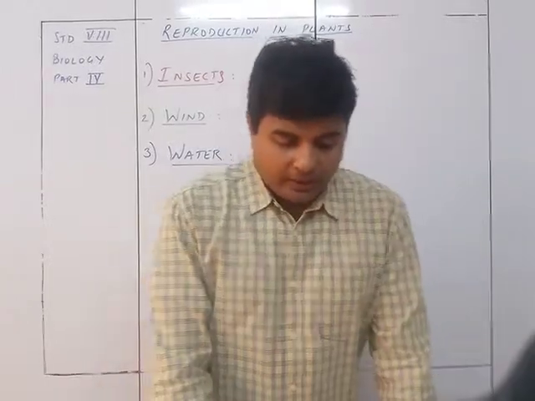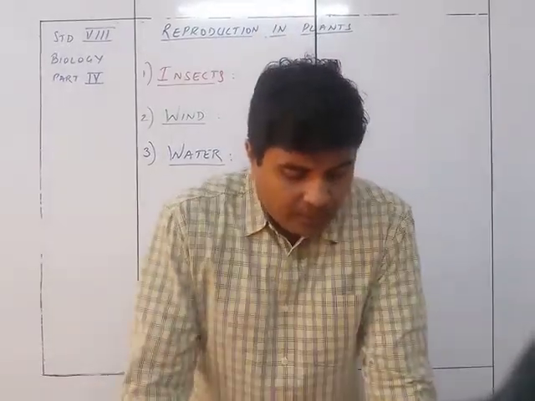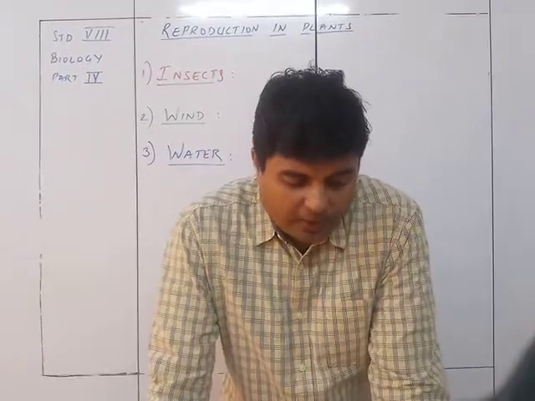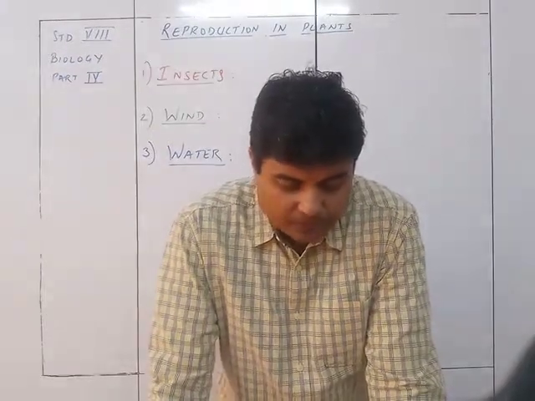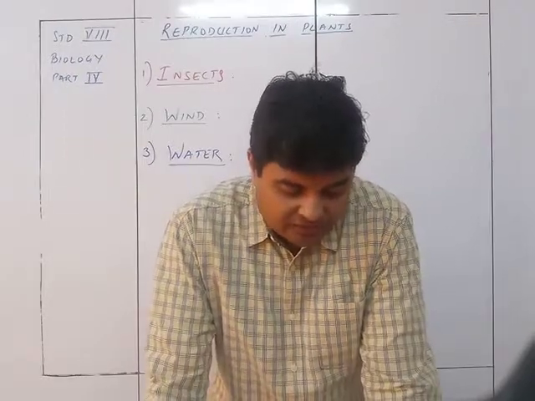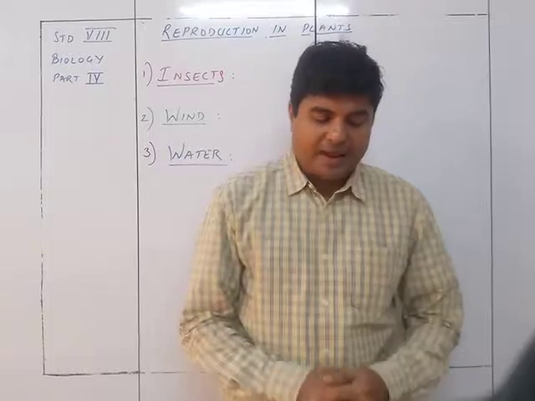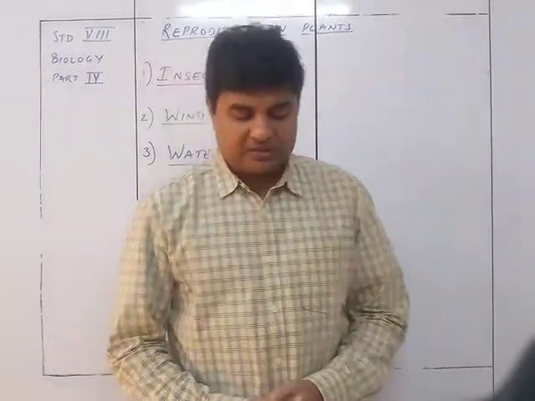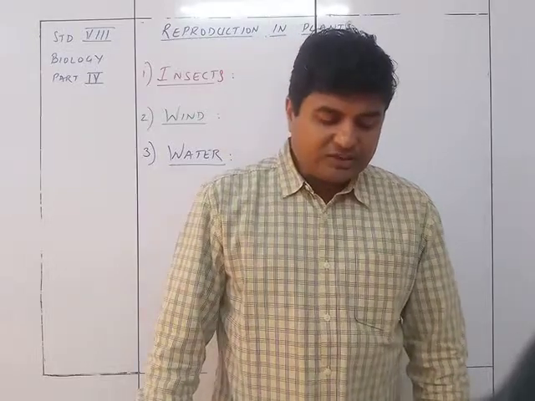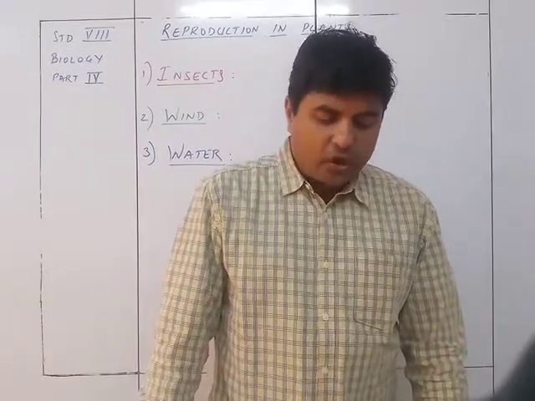So here we see pollination by water. There are water pollinated flowers also. Vallisneria is one good example of such flowers. These are aquatic plants whose male flowers submerge in the water to start with, get detached when mature, and float on the surface of water.